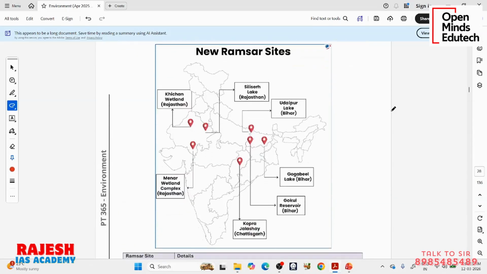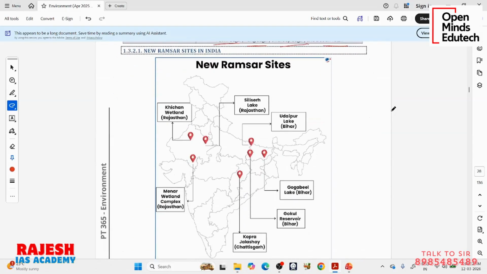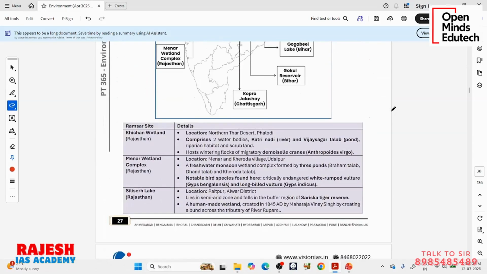Anyway, I don't think memorizing all the Ramsar sites is possible. There are 98 Ramsar sites, and learning each and every one by heart is not possible. Get some general data like what I have already given you, like which state has the most Ramsar sites, what are the very recent additions, and which cities got this wetland accreditation. Some information like that you can memorize. And I also suggest you read this.